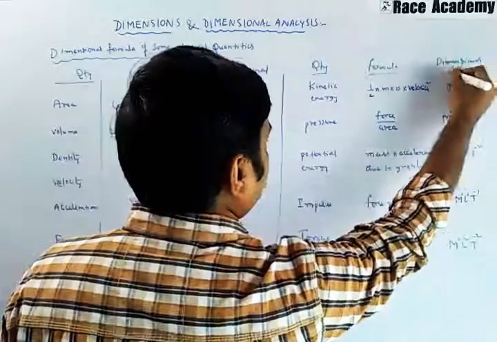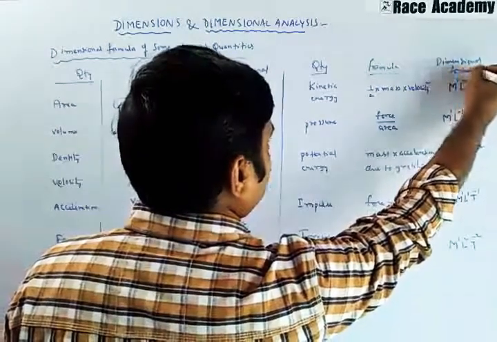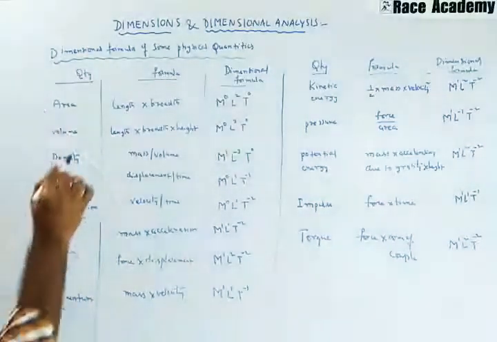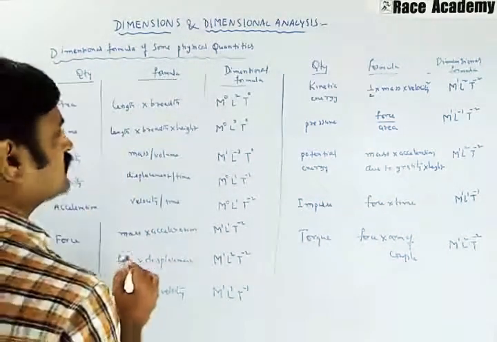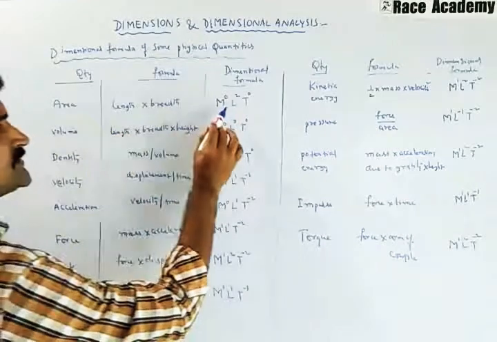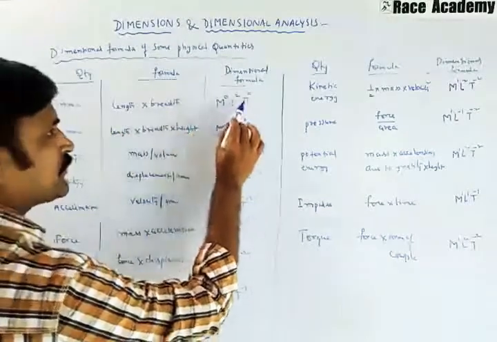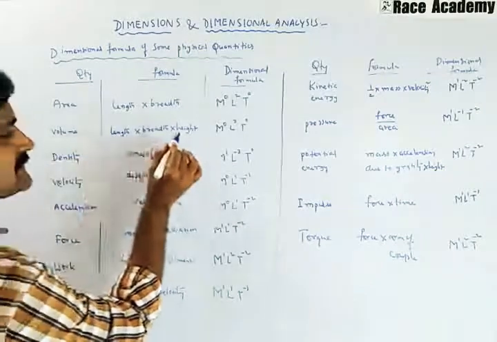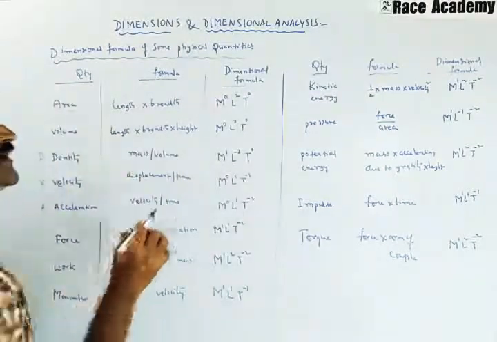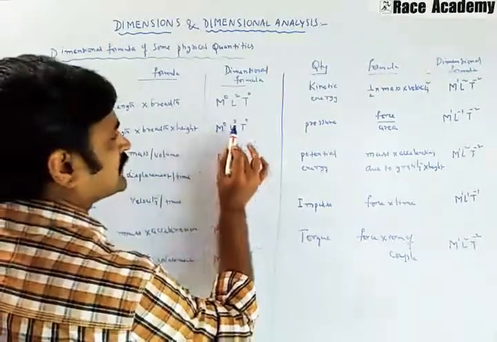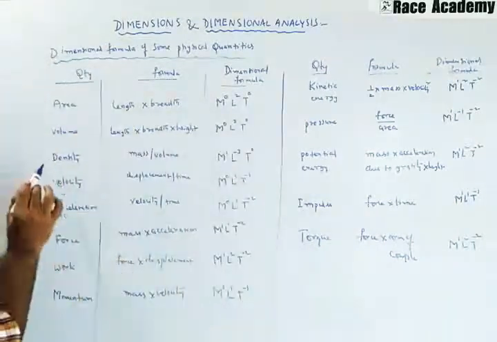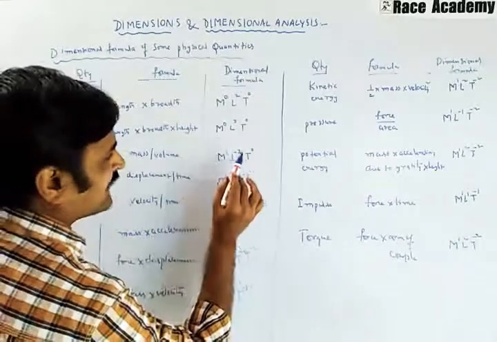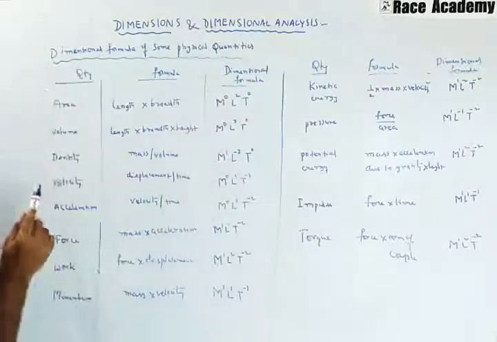Area is length into breadth, so it is M power 0, L power 2, T power 0. Volume, length into breadth into height, that is M power 0, L power 3, T power 0. Density, mass by volume, M power 1, L power minus 3, T power 0.